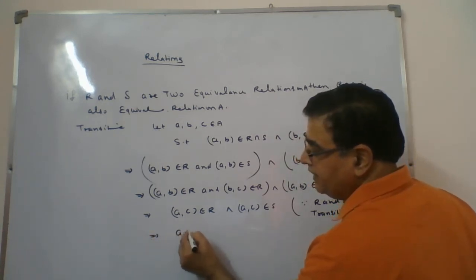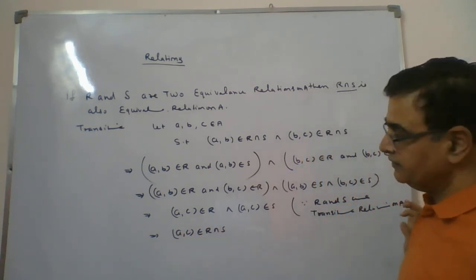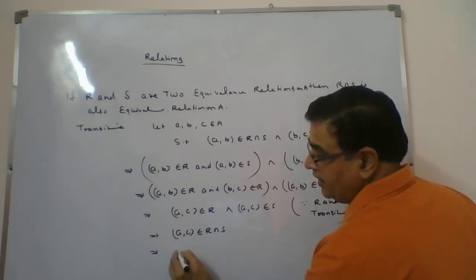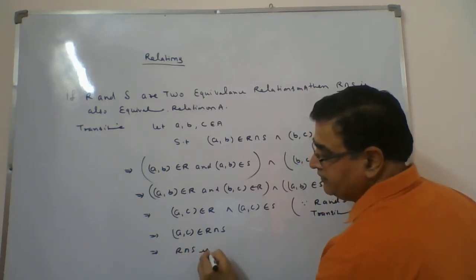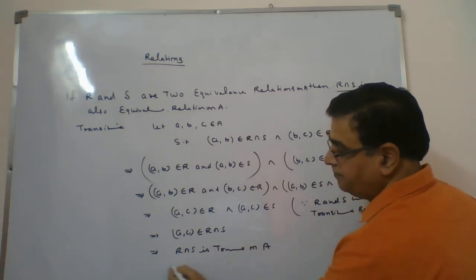This implies AC belongs to R intersection S. And therefore, R intersection S is transitive on A.